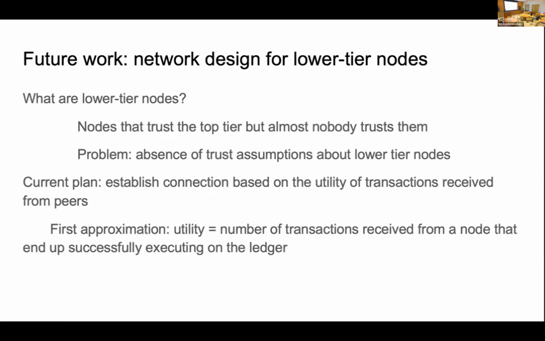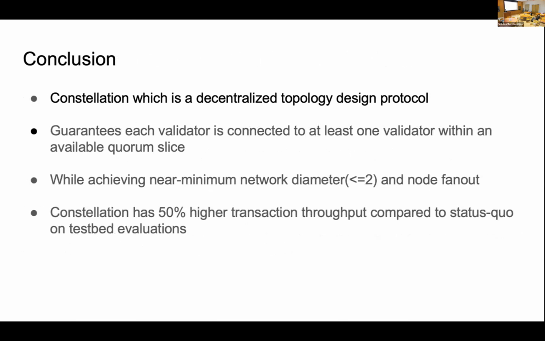Okay, so today we've talked about the constellation, and we've shown our design of how to connect all the quorum slices to achieve consensus, and also how it makes the diameter lower than 2 with the minimum node fan out. And our results show that it's 50% higher throughput compared with the testbed evaluation. Okay, that's all. Thank you.